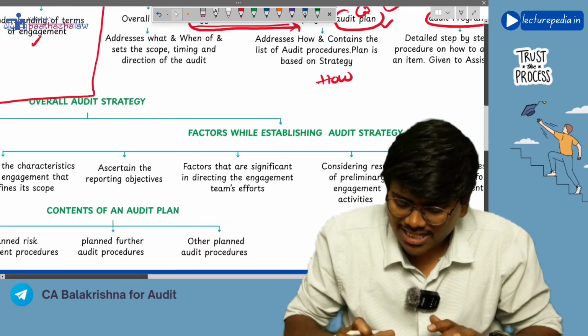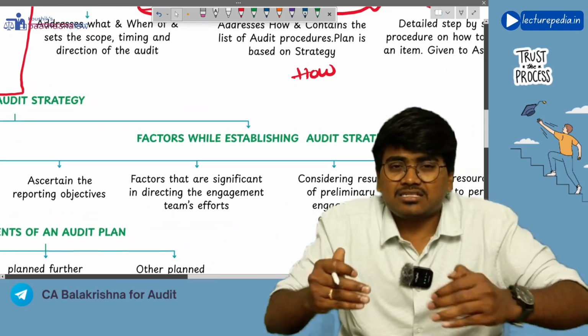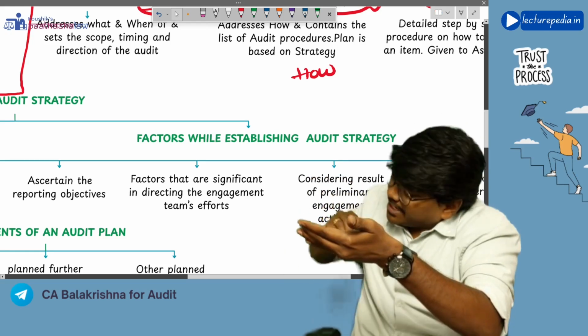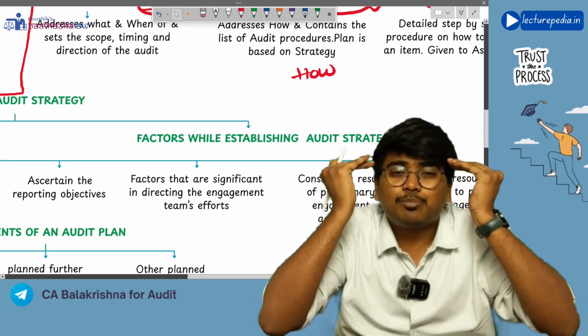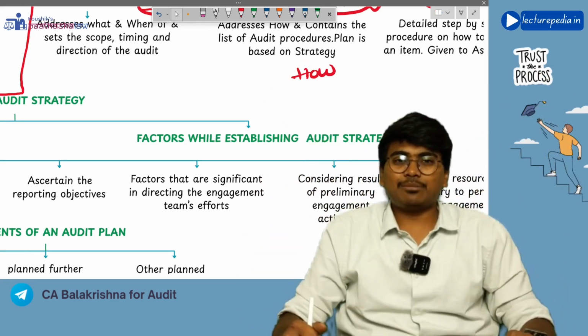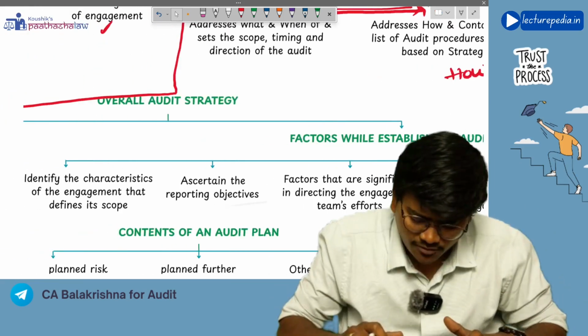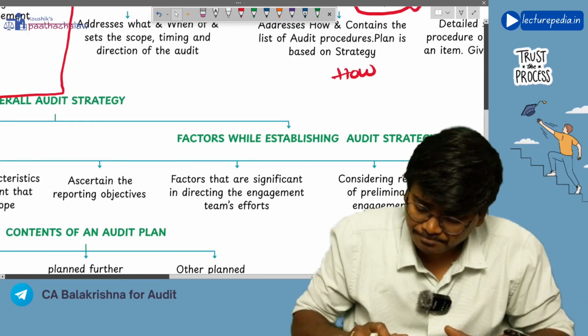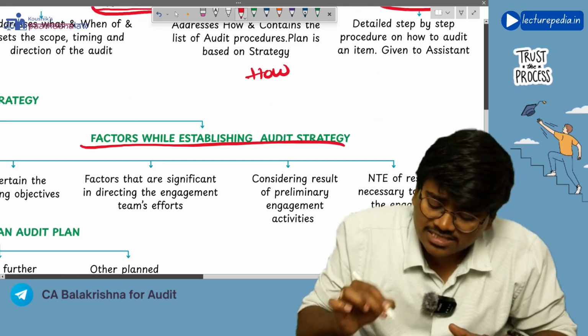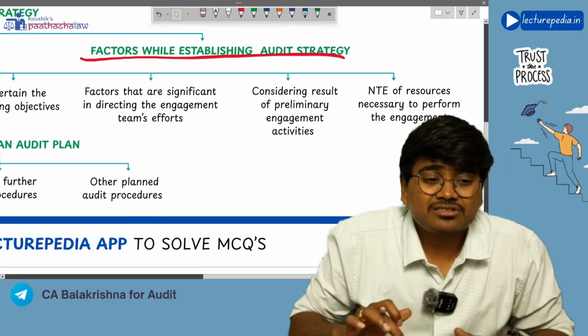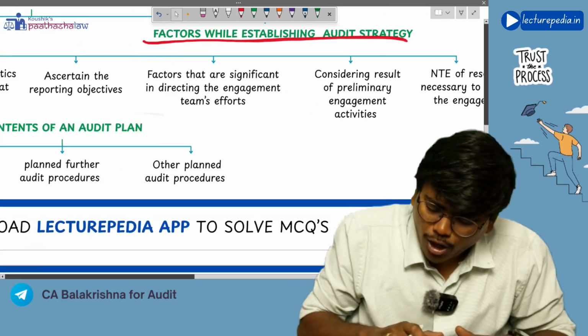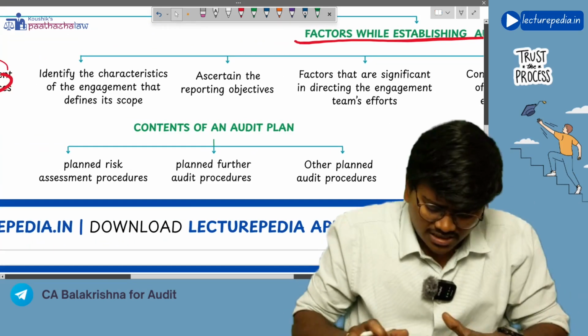Next, while you establish the audit strategy, that means while you prepare the audit strategy, what points have to be kept in mind by you? So first of all, you should consider factors while establishing the audit strategy. You should consider what are the characteristics of this particular engagement.